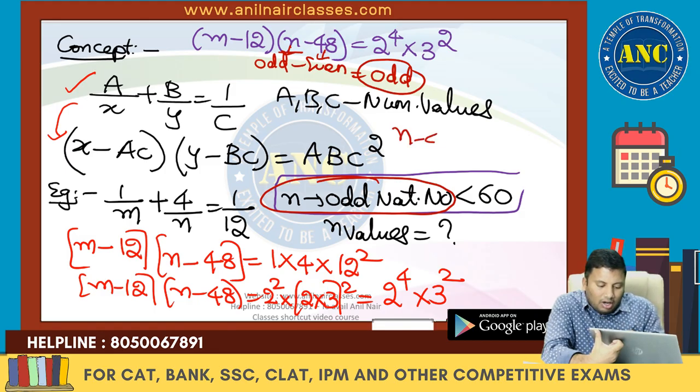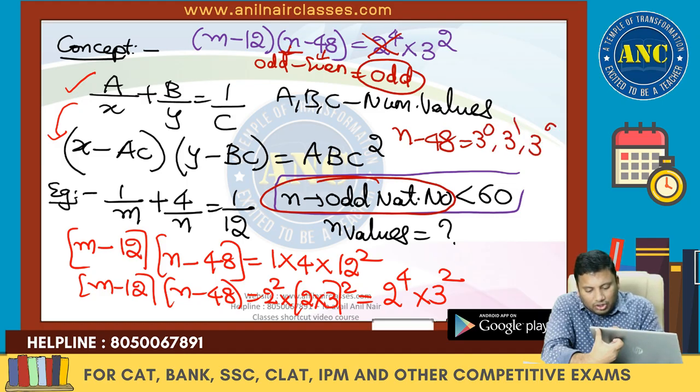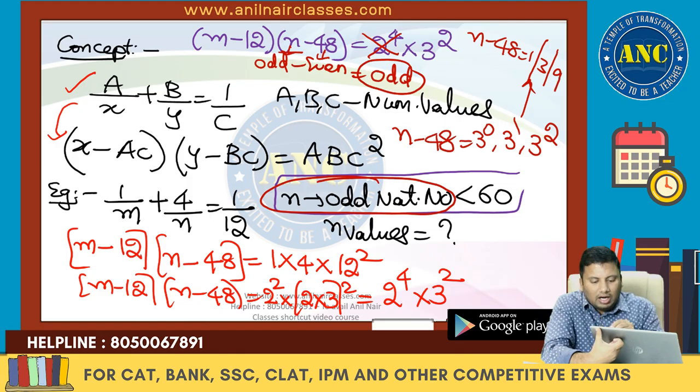So what odd factors will it take? It will take 3 power 0, 3 power 1, 3 power 2. So n minus 48 is 1 or 3 or 9. The answer is 49, 51, 57.